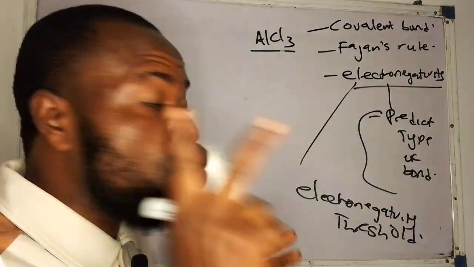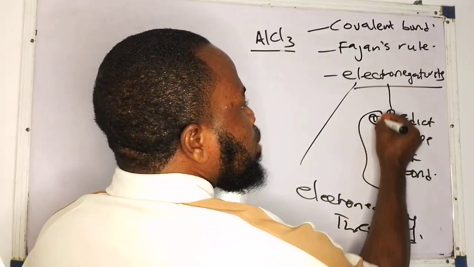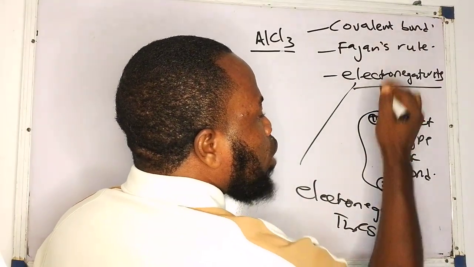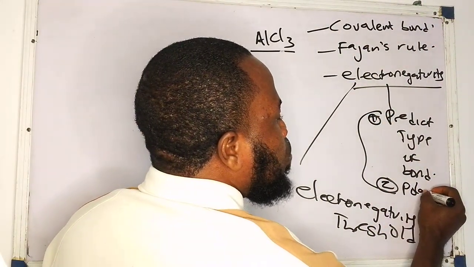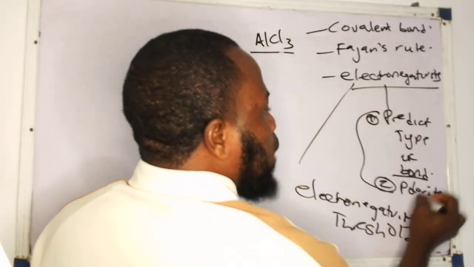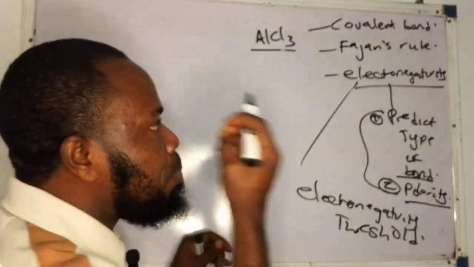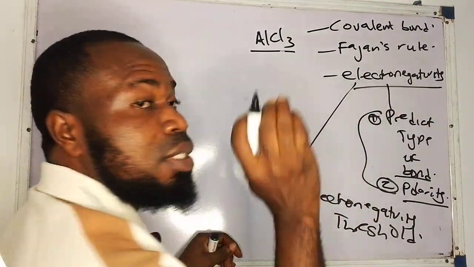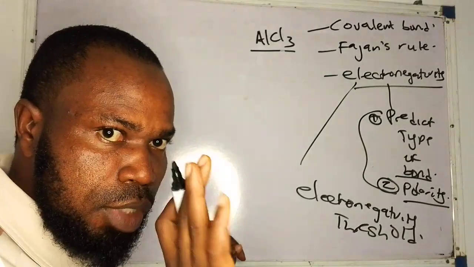Now, electronegativity is used to do two things. Aside from the fact that it is used to predict the type of bond, number two, it can also be used to determine the polarity of a molecule. So, the type of bond and the polarity of a molecule can be determined by the electronegativity difference.